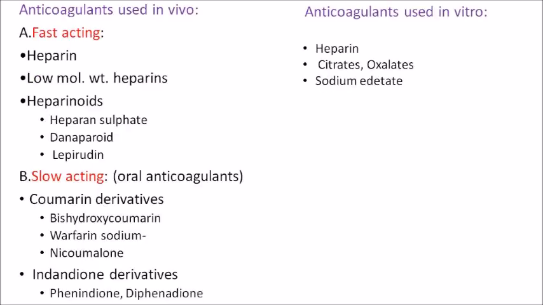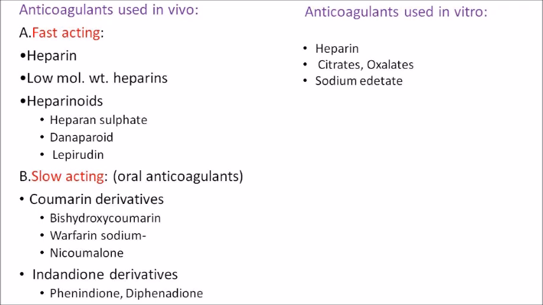After hematinics, we are going to anticoagulants. Anticoagulants are also important. So you would have heard many anticoagulant names like lepirudin, danaparoid, all these. So I want to make it clear what each anticoagulant is. Let's go to the classification. It is classified into anticoagulants used in vivo and those used in vitro. In vivo means it is used in our body directly. In vitro means it is used in laboratories.